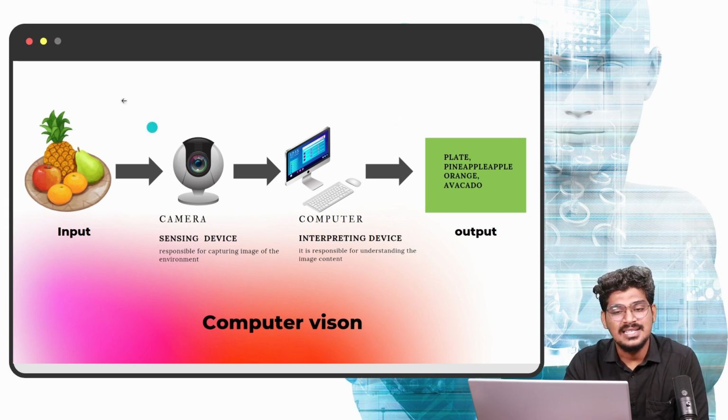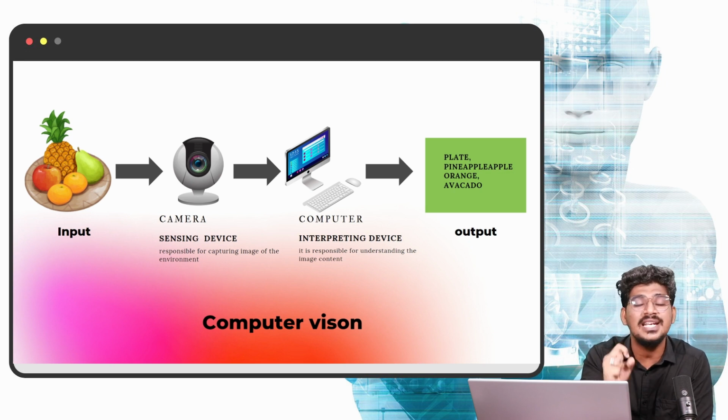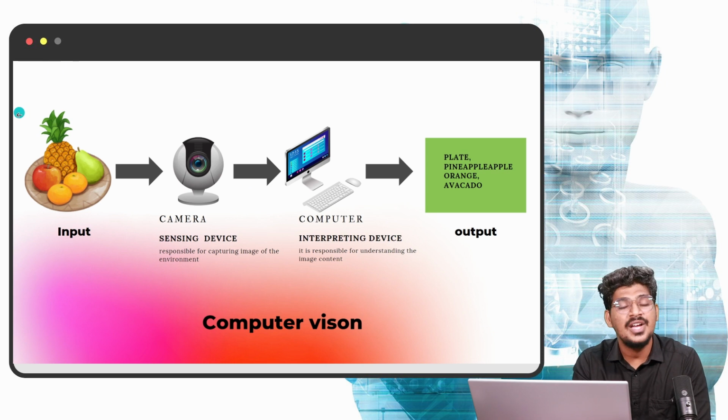So this is the input. We are passing the information through. The sensing device is responsible for capturing images of the environment. We capture the image with the help of the sensing device or camera. The camera sends the electrical signal to the computer. The computer is nothing but the interpreting device. It is responsible for understanding the image content based on the features.